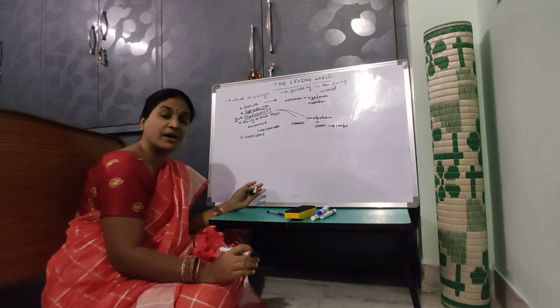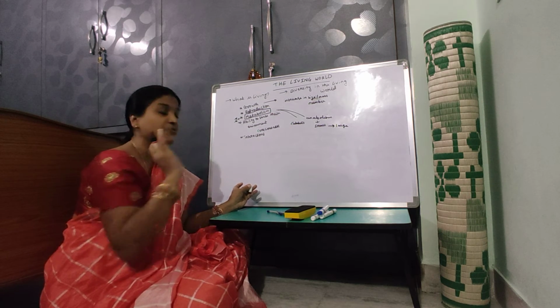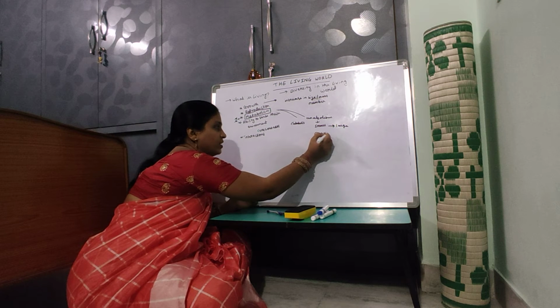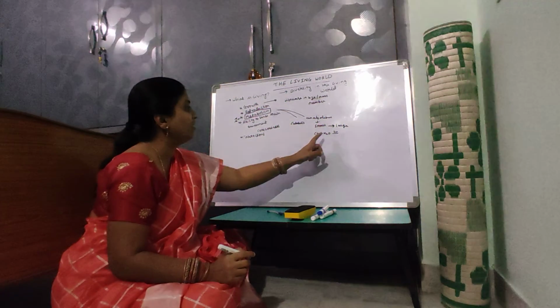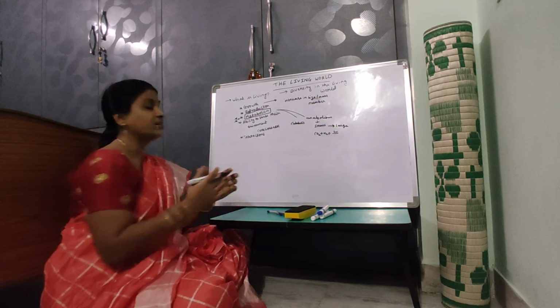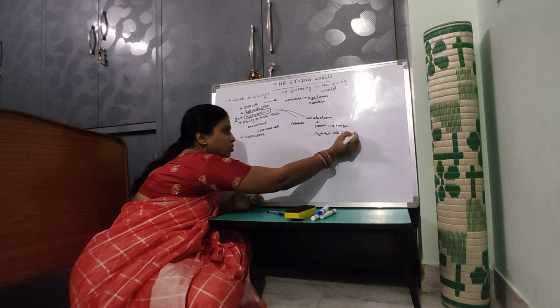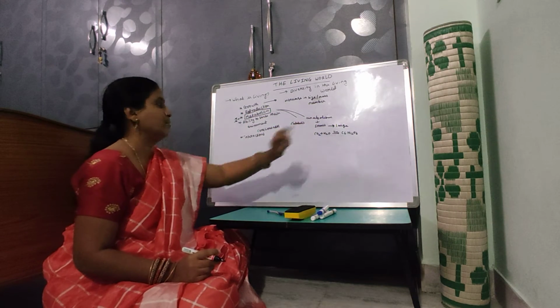How is the plant preparing food materials? It is preparing through a process called photosynthesis, from carbon dioxide and water, in the presence of light and chlorophyll. So carbon dioxide and water, these small molecules, combine and form a big molecule, glucose. So photosynthesis is a very good example of anabolism.